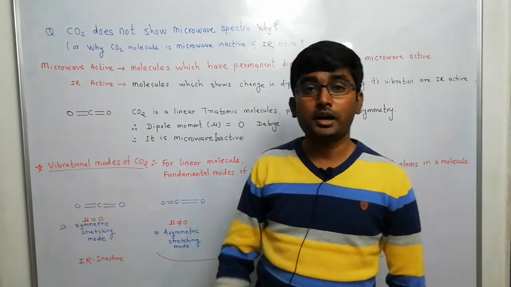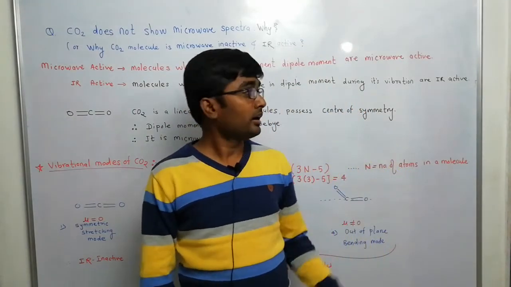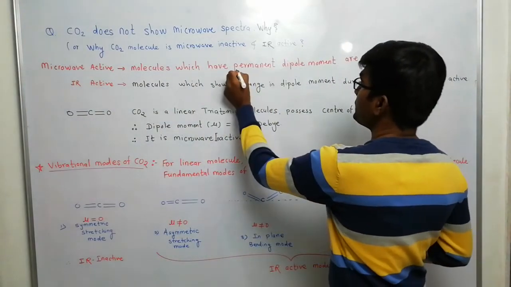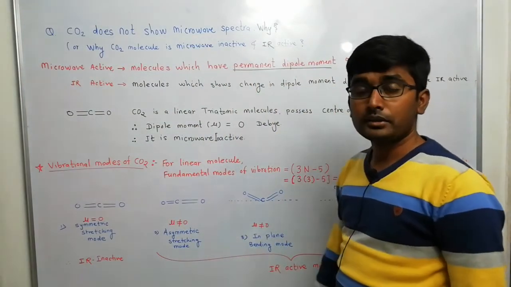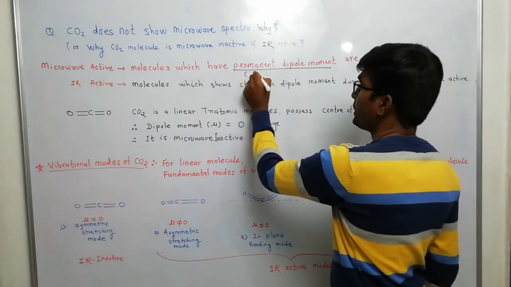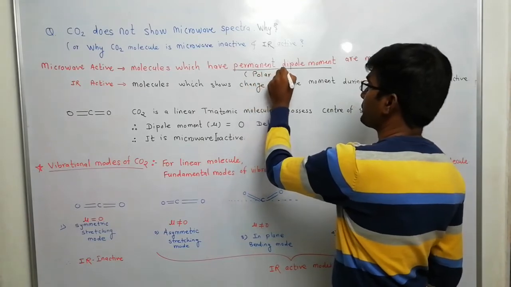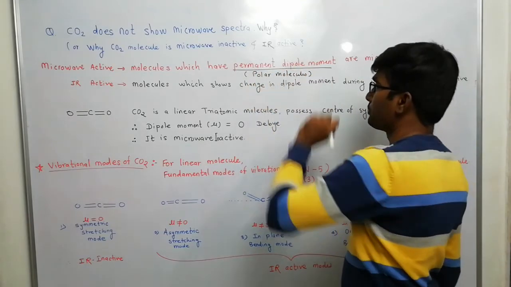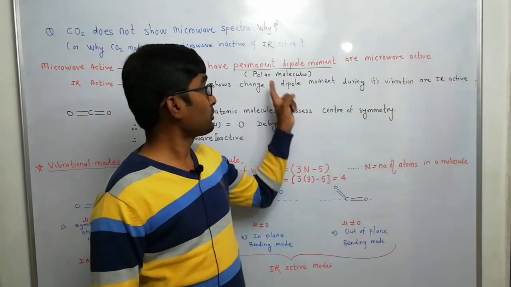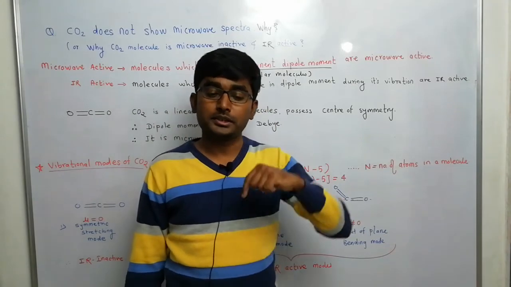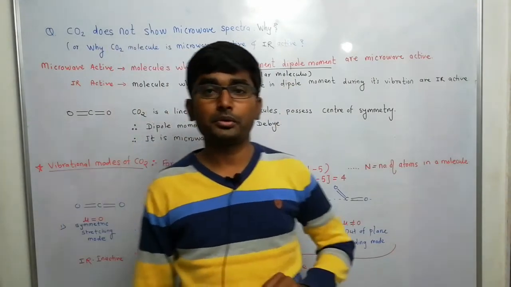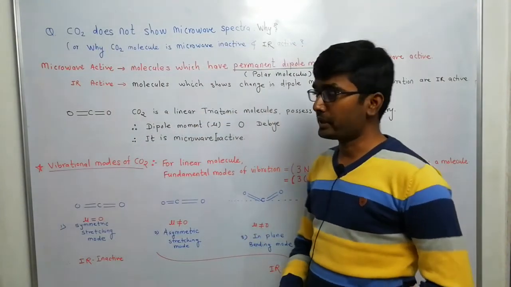The molecules which have a permanent dipole moment are microwave active. The molecule must have a permanent dipole moment, and such molecules are called polar molecules. When a polar molecule interacts with microwave radiation, its rotational energy level changes. Due to this, it absorbs the microwave radiation and gives rise to microwave spectra.